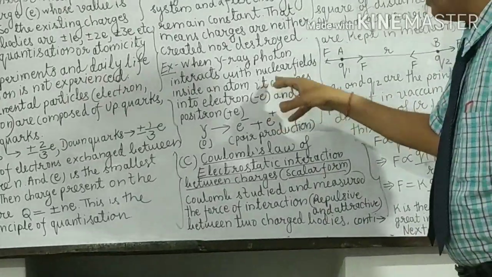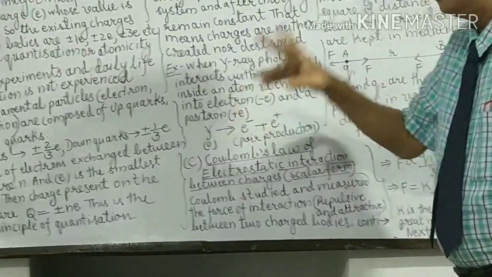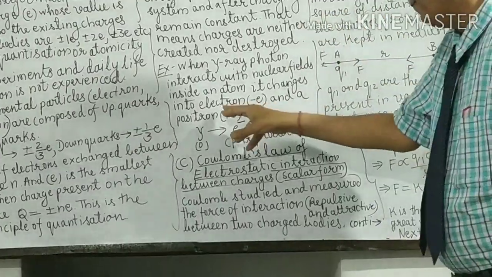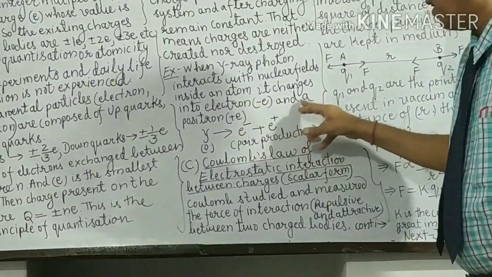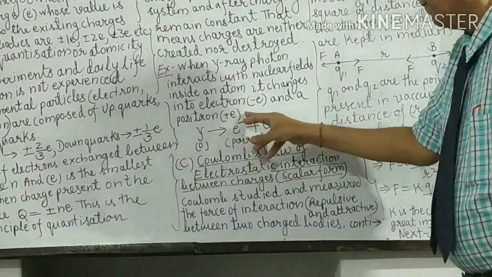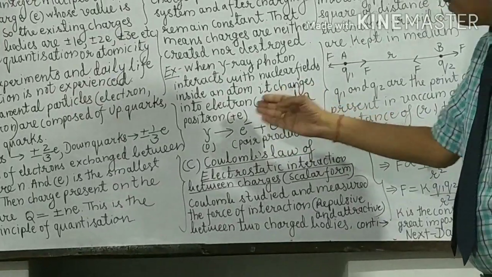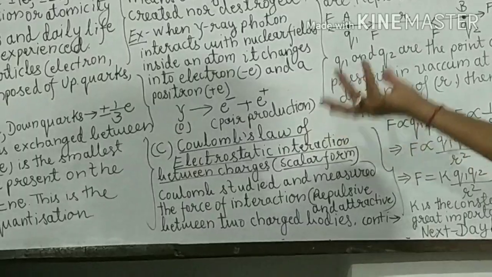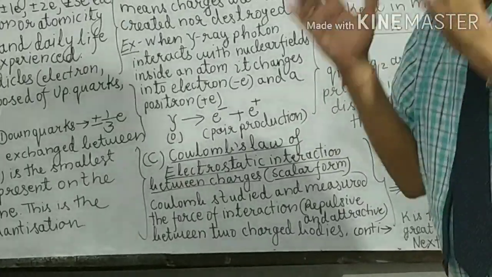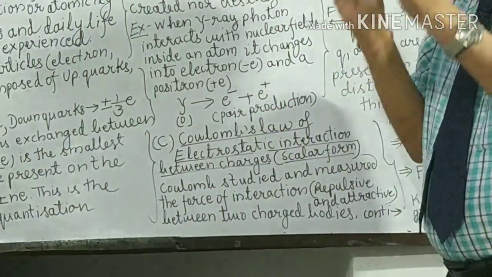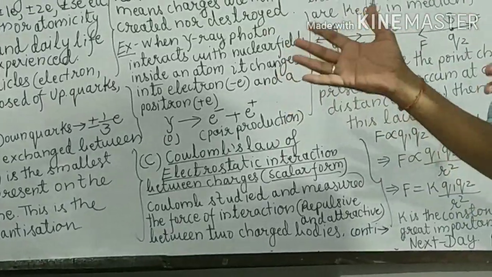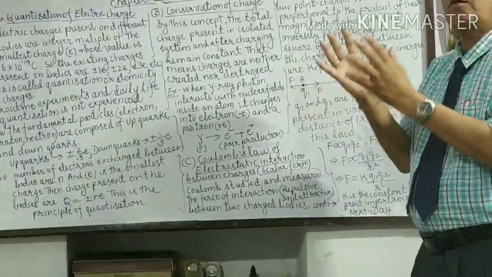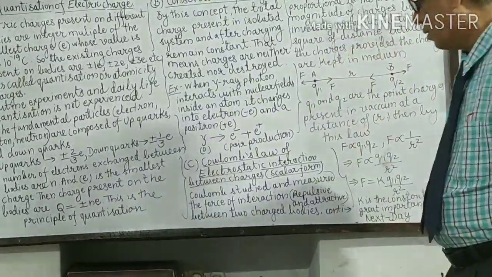Then it is converted into two particles, an electron, minus e, and a positron, plus e. If you add these minus e and plus e, again you get 0. That means the charges are not at all created, nor destroyed. They change their pattern, but the total remains the same.